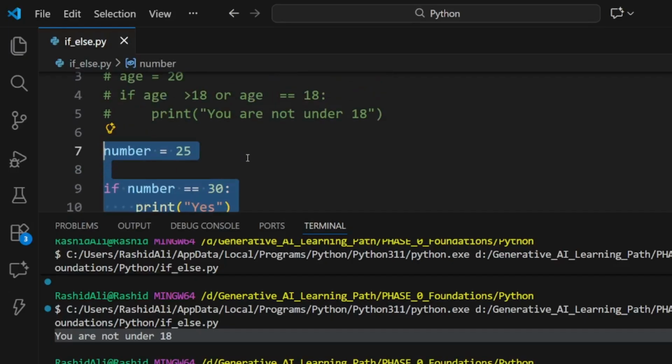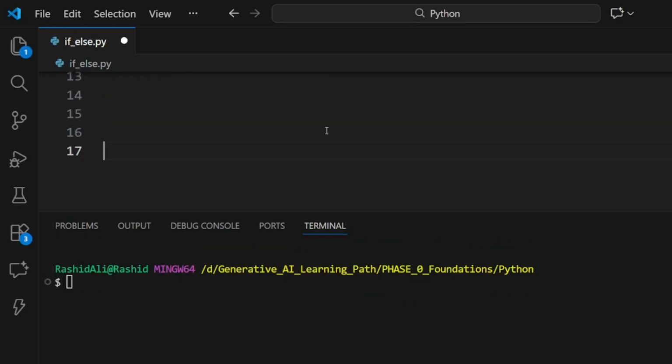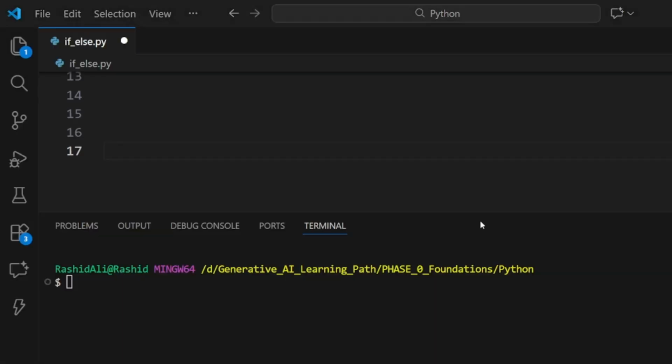We comment out this. So in if elif else, that is for multiple paths, like multiple choice questions. For this, we're going to look at an example that makes it clearer how this actually works. Let's check the score of a student, and on the basis of the score, we're going to allot a grade.